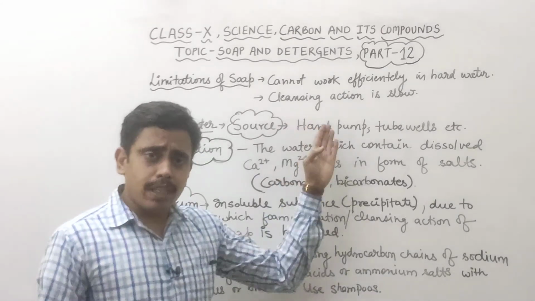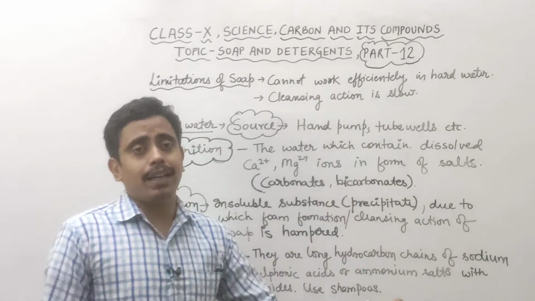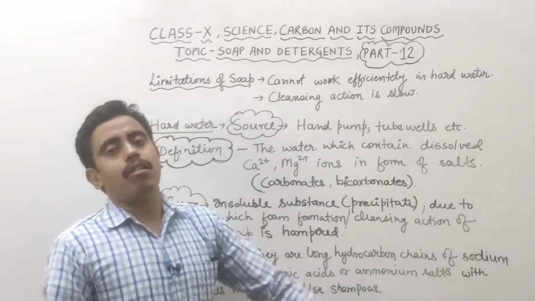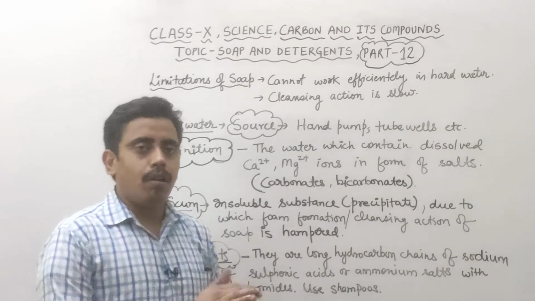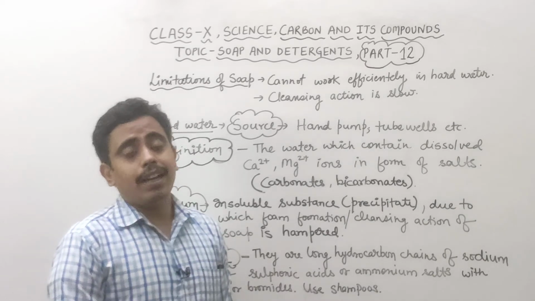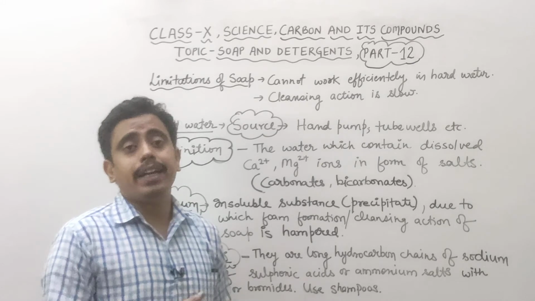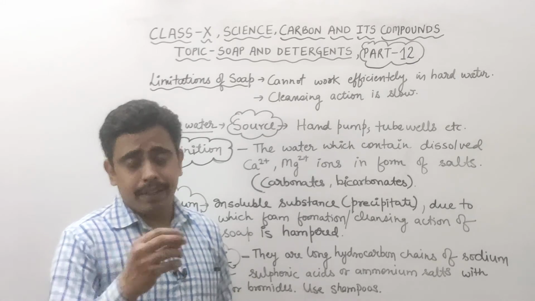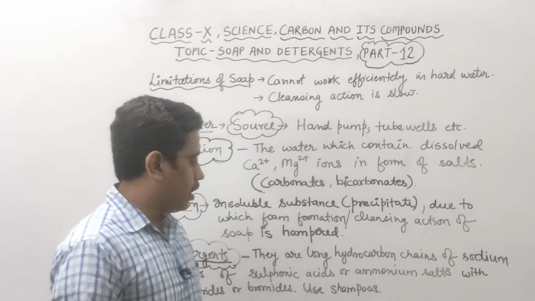Because soap can be decomposed by bacteria, it does not cause any water pollution. But detergents, because they are non-biodegradable, cannot be degraded by the bacteria present in the water, and that's why they cause water pollution.